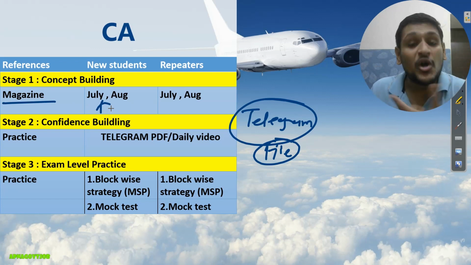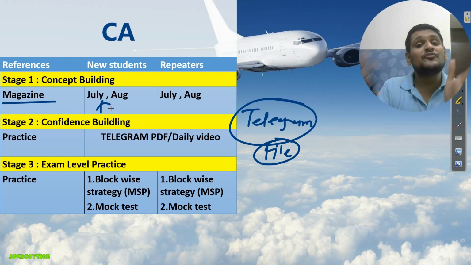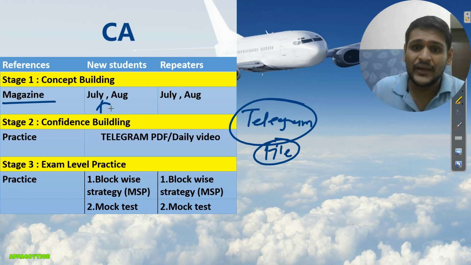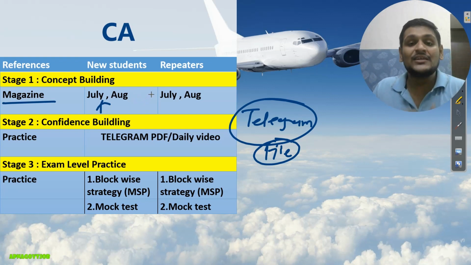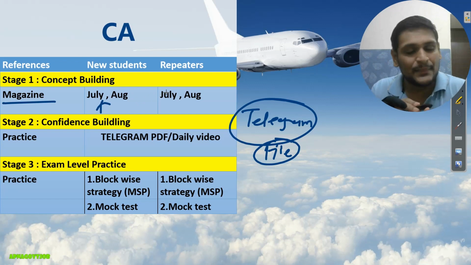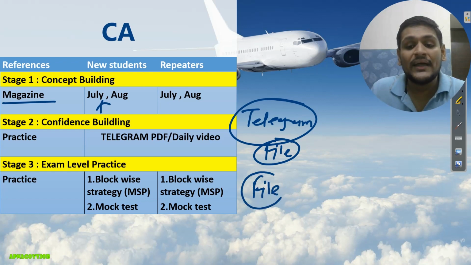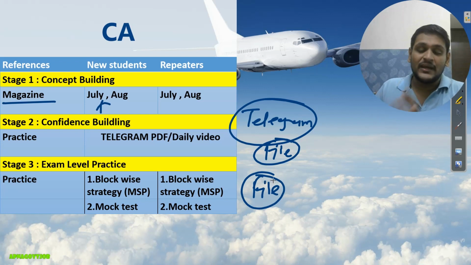You will see the beauty of that magazine, how much effort our team has put in to give you quality content. And like that, further magazines you will get in your Success Pack and Master Pack also. Success Pack has a magazine and Master Pack also has a magazine. The July month magazine is already there, and in your application, in your Success Pack and Master Pack, I already uploaded a file-wise structured magazine.